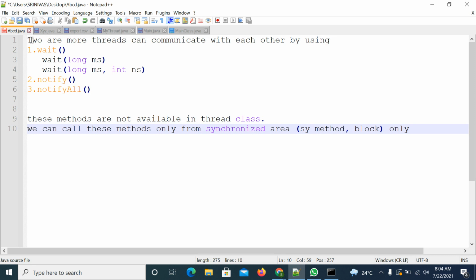If two threads want to communicate with each other, one-way communication should happen. If one thread is sending a message, the other thread has to wait. If the other thread is sending a message, the first thread has to wait. So the communication should happen one way, and that one-way process is done through synchronization. That's why you must get the lock of that object, and to get the lock we must use the synchronization concept. If you have any doubts, by writing the program you will understand.